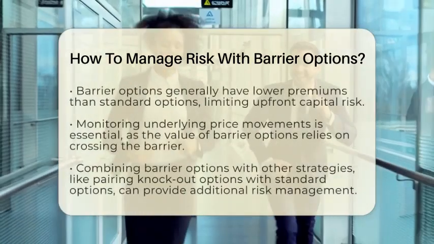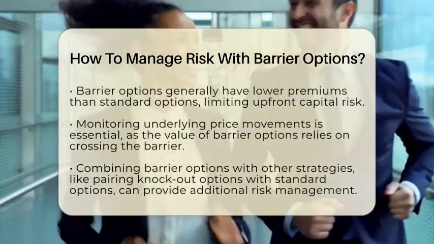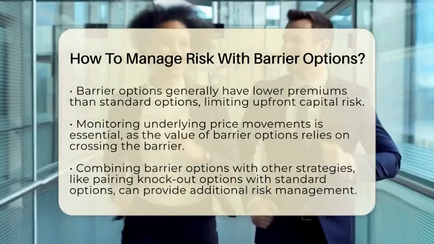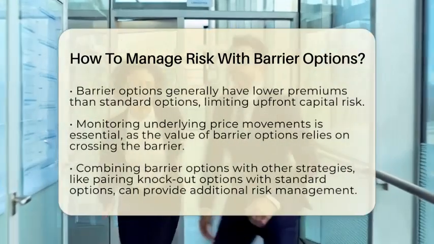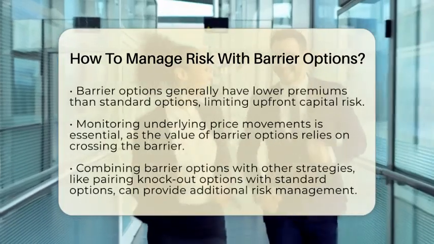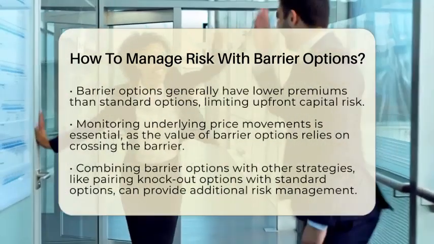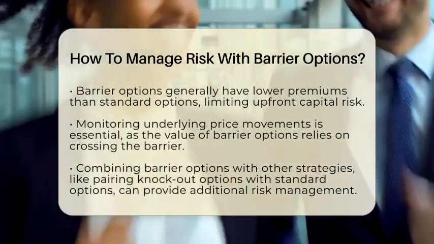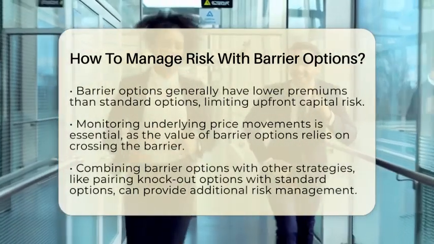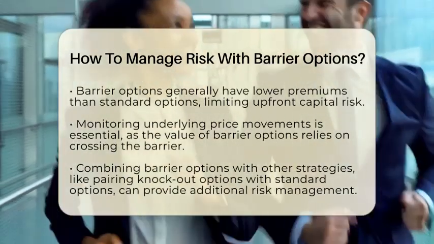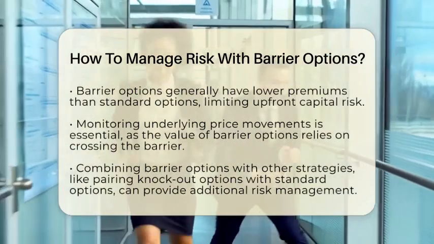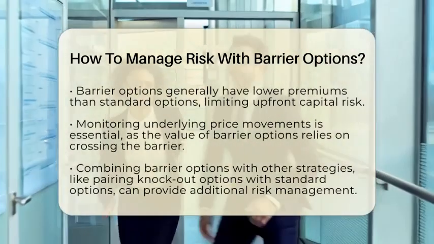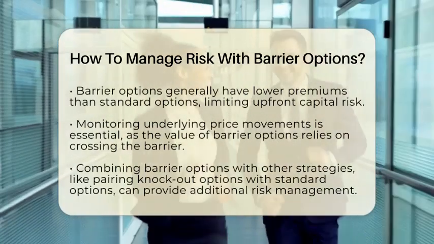Next, choosing the right barrier level is crucial. Setting the barrier price too close to the current stock price increases the risk of activation or deactivation. A barrier set further away reduces the chance of hitting the barrier but may increase premium costs or reduce leverage. Barrier options typically have lower premiums than standard options. This lower cost can limit your upfront capital risk while still allowing you to maintain exposure to the underlying asset's price movement.